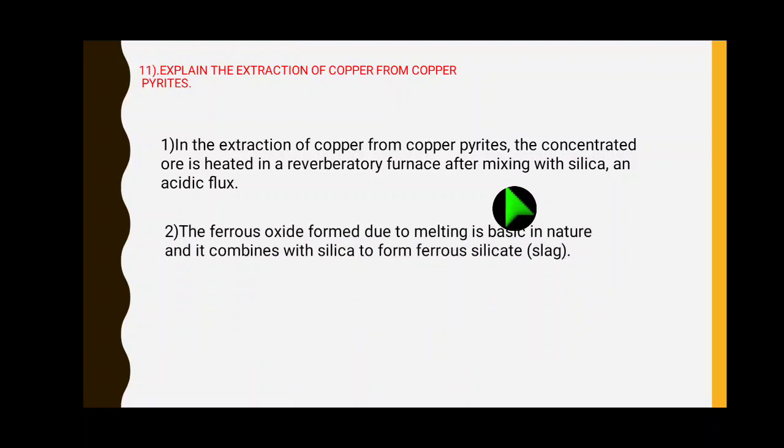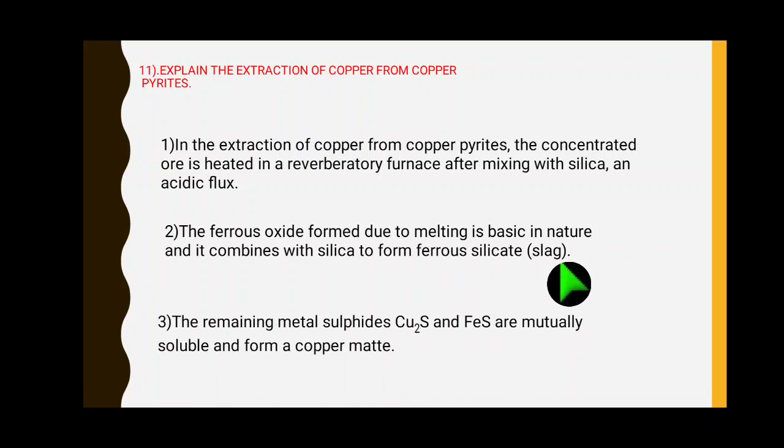So what is the reason? Here the ferrous oxide present in the copper pyrite ore, formed due to the melting, is basic in nature and combines with the silica to form ferrous silicate, right? Ferrous silicate. So in the first step, we get a slag, non-metallic impurities, right?